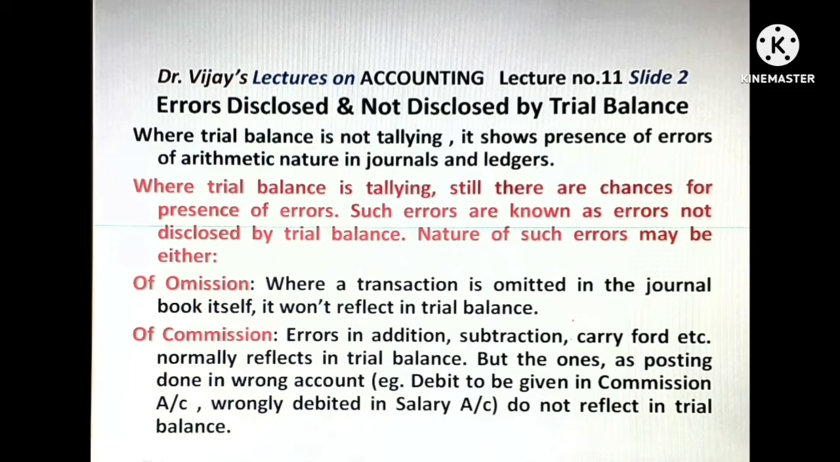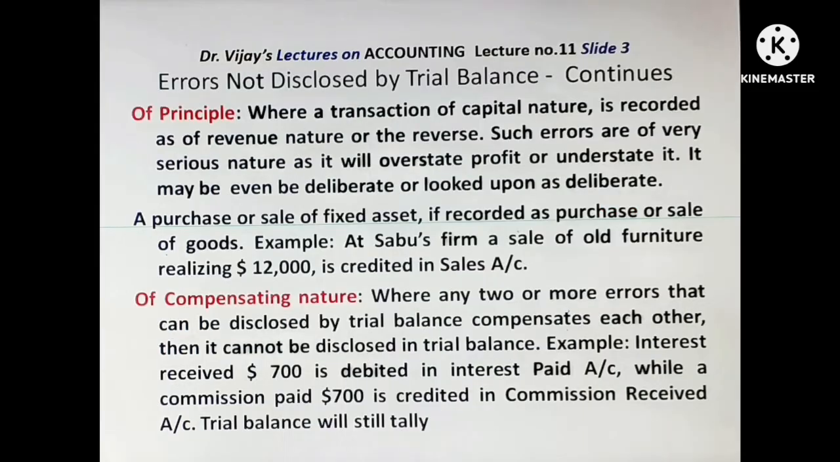Now next, error of commission. Errors in addition, subtraction, carry forward, etc. normally reflect in the trial balance. But posting done in the wrong account, for example a debit posting to be given to commission account but given wrongly in salaries account, will not reflect in trial balance.